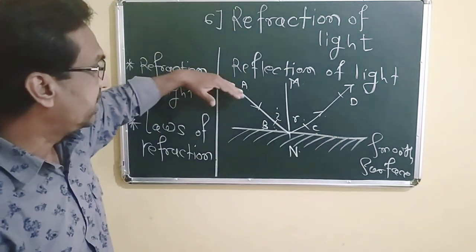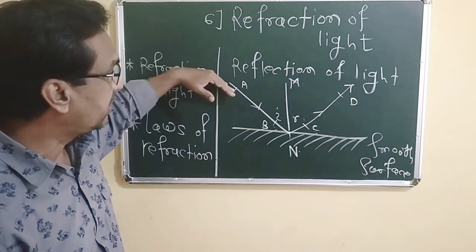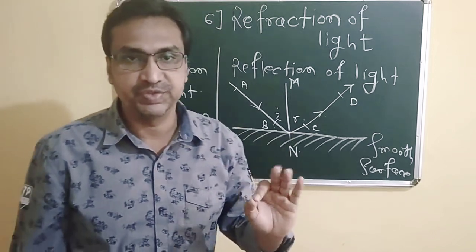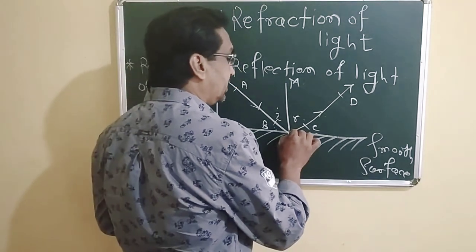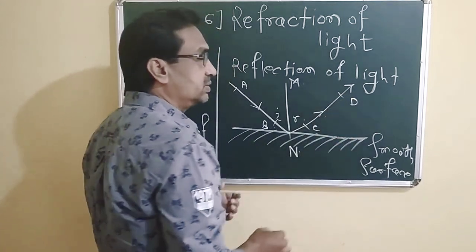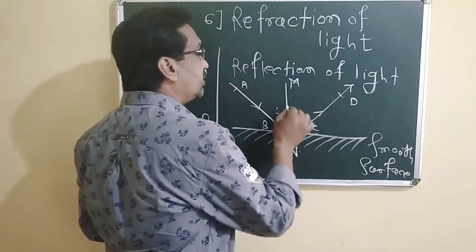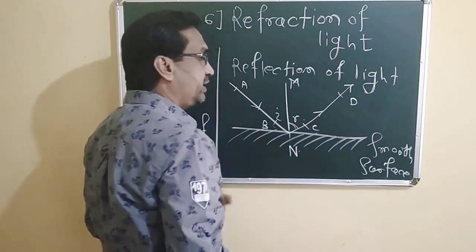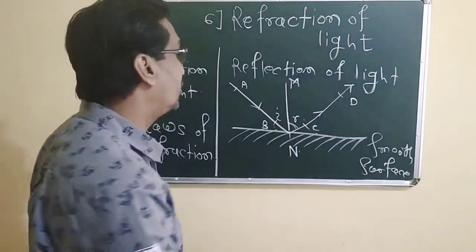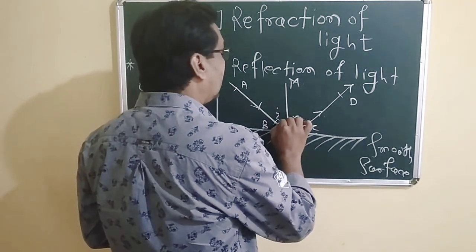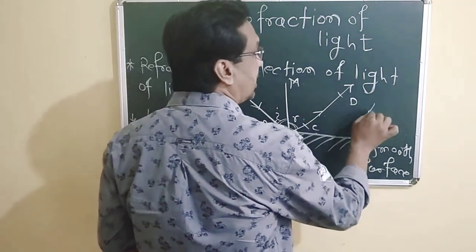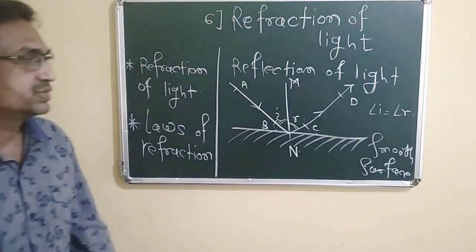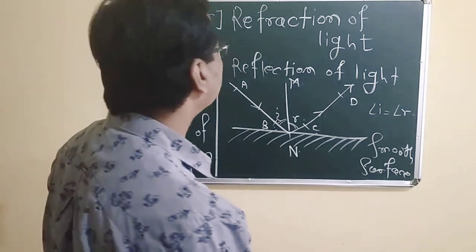When a ray is incident at a point N, which is the point of incidence, it bounces back, making a certain angle, called the angle of reflection. The value of the angle of reflection and the angle of incidence is the same. That means angle I and angle R are the same. We studied this last year.